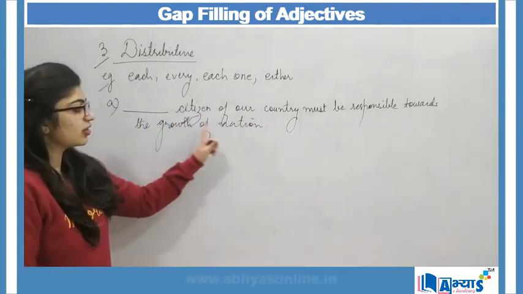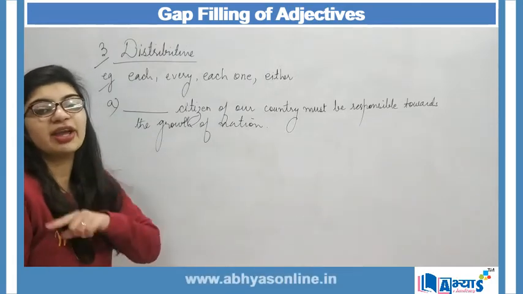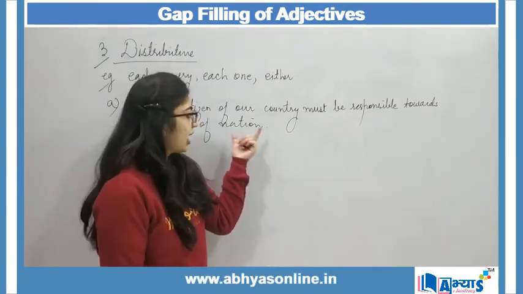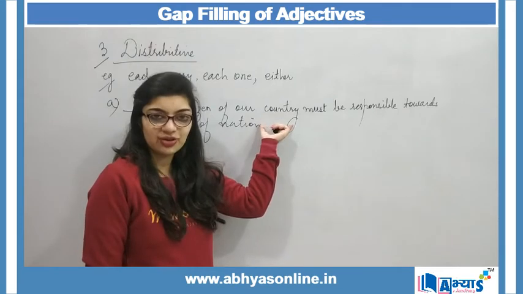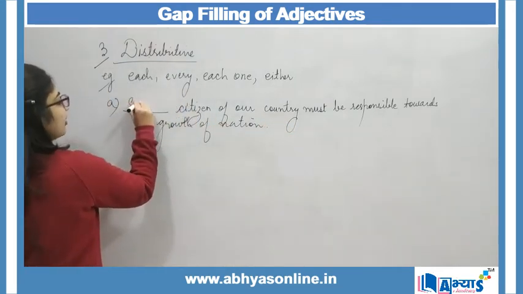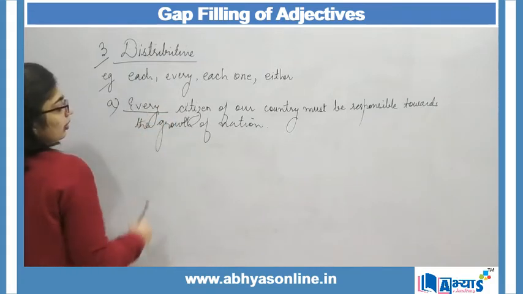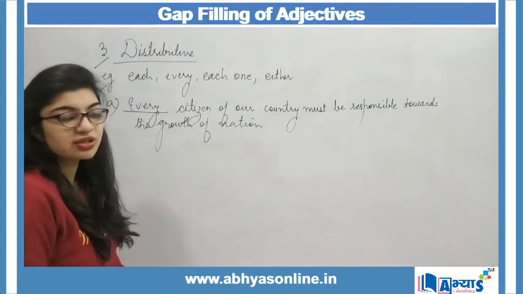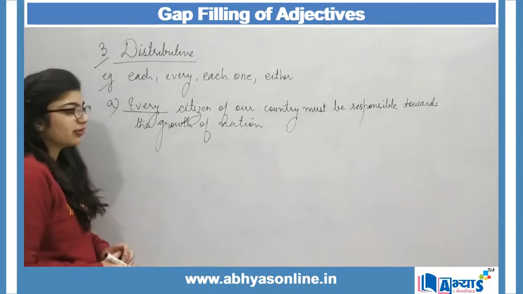Here, dash citizen of a country, we are indicating every citizen that belongs to a class, and here the class is country. So we are talking about every citizen. So, every citizen of our country must be responsible towards the growth of the nation, right?